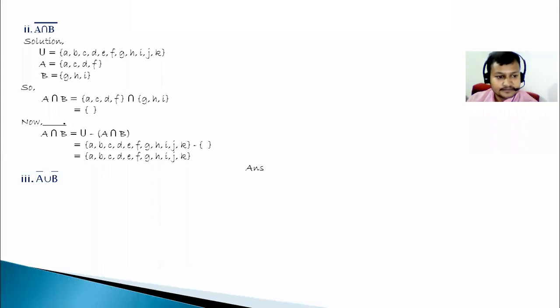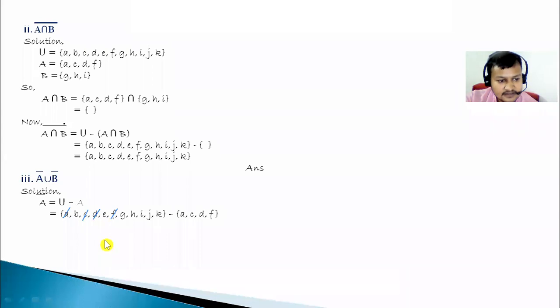Isn't it? Yes, sir. So at first A complement means U minus A, that is A, B, C, D up to K minus A, C, D, F. We have to subtract these four, A, C, D, F. We have to remove from here A, C, D, and F. Remaining B, E, G, H, I, J, K. That is A complement: B, E, G, H, I, J, K.